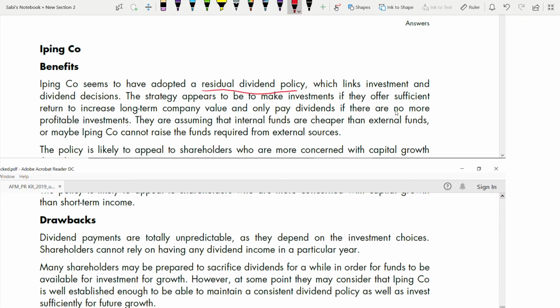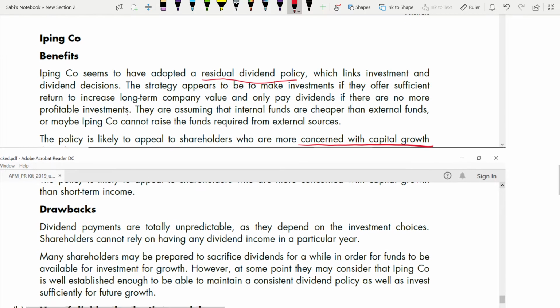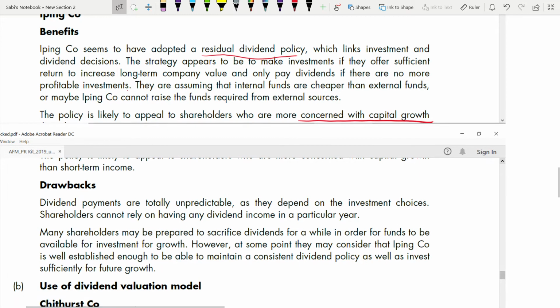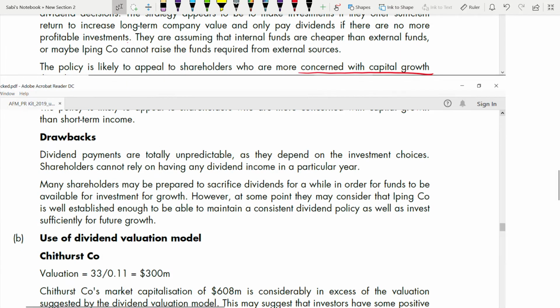They are assuming that internal funds are cheaper than external funds, or the company cannot raise the funds required from external sources. The policy is likely to appeal to shareholders who are more concerned with capital growth. So this is for the shareholder who is more concerned with capital growth, because you can see the investment. Higher the investment, it will increase your shareholder value in the future. And the short-term income, what is the short-term income? Dividend. Dividend is a short-term income if you're paying dividend. But if you're retaining it and investing it, you're going to have a long-term income, which is capital growth. From capital growth, coming to drawbacks.